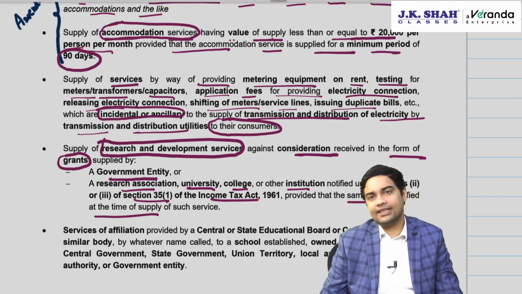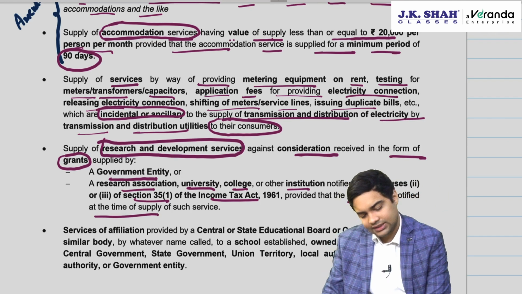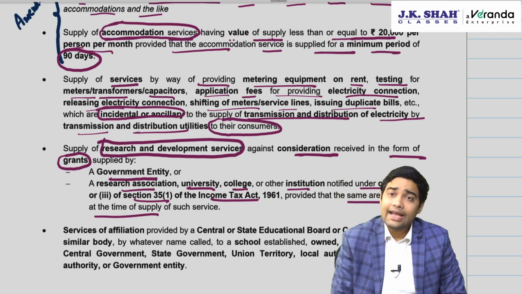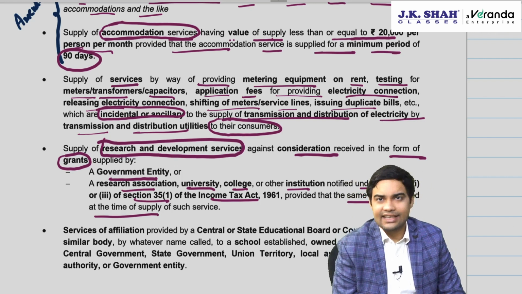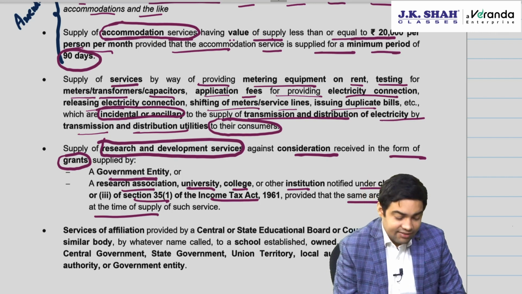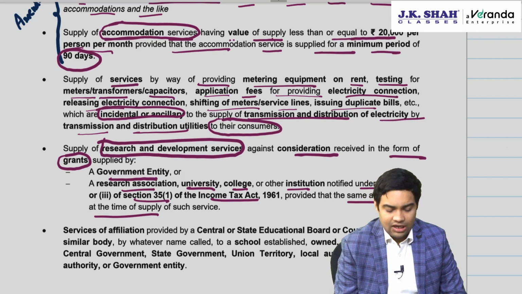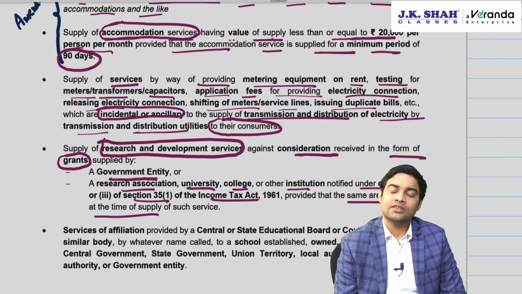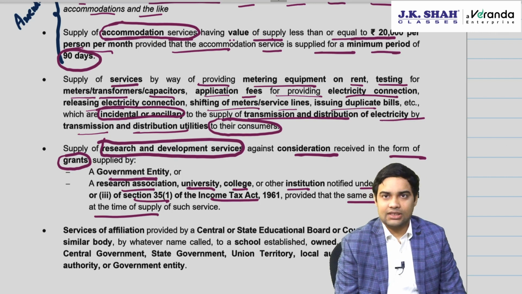So income tax has a benefit under 35(1). All those research associations, universities, colleges or institutions which are notified there, if they provide research and development activity and in return they get grants, these grants are normally given by big companies, then the grant which is received by government entity or research association or university or college or other institutions which are notified under 35(1), then an exemption would be available.